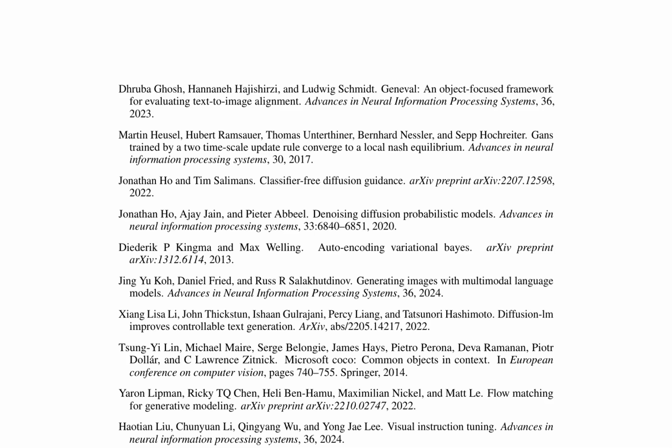The research paper discusses the advancements in text-to-image synthesis models, focusing on the use of diffusion models and their capabilities in generating high-resolution images from textual descriptions. It highlights the importance of understanding the limitations and potential improvements of these models, particularly in terms of resolution and visual fidelity. The authors emphasize the role of the CLIP model, which is a powerful text encoder that has shown promising results in text-to-image synthesis tasks.